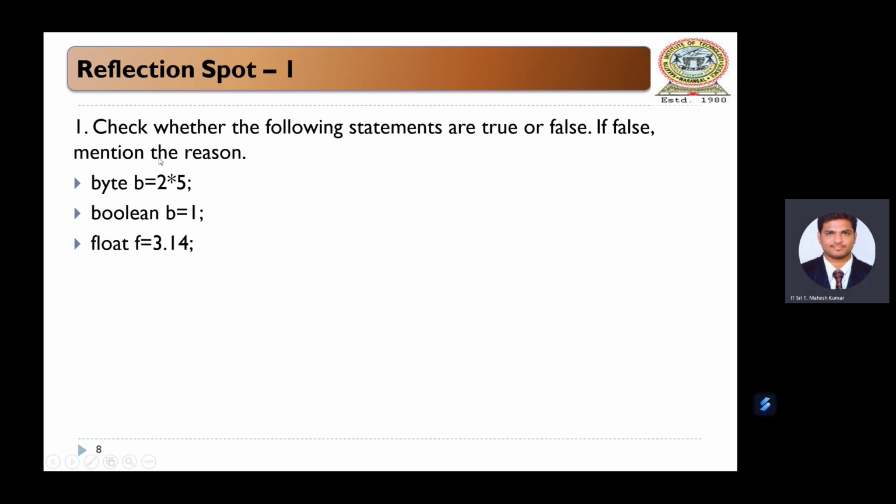As you know, byte stores integer values, boolean stores only two values, true or false, and float stores floating-point values. So the first statement is valid. The second statement is wrong: boolean will not store 1, because the boolean data type holds only true or false. And the last statement is correct.